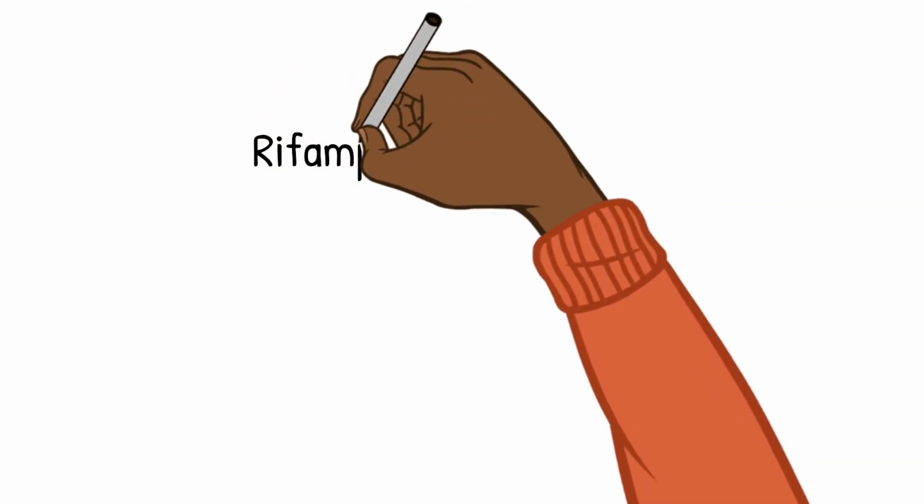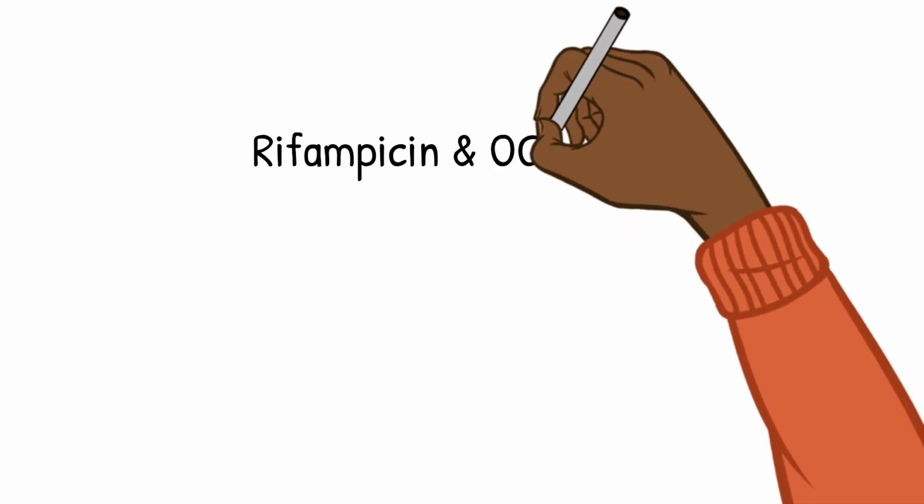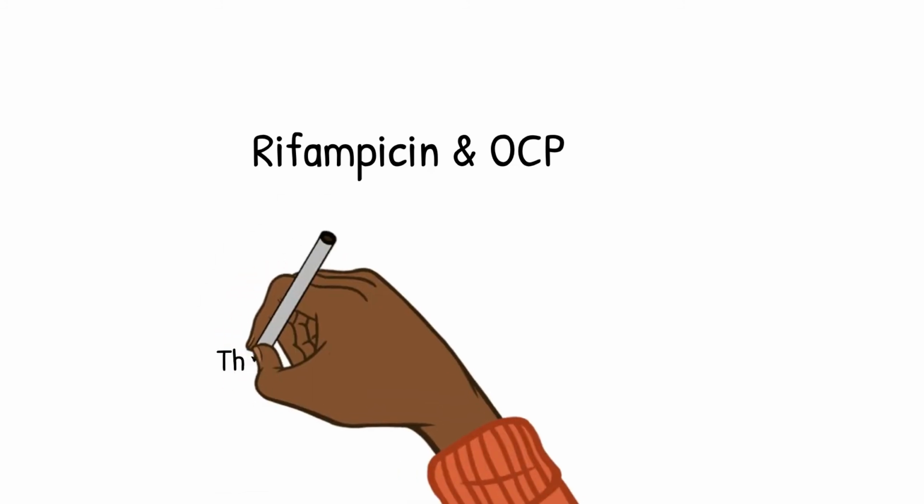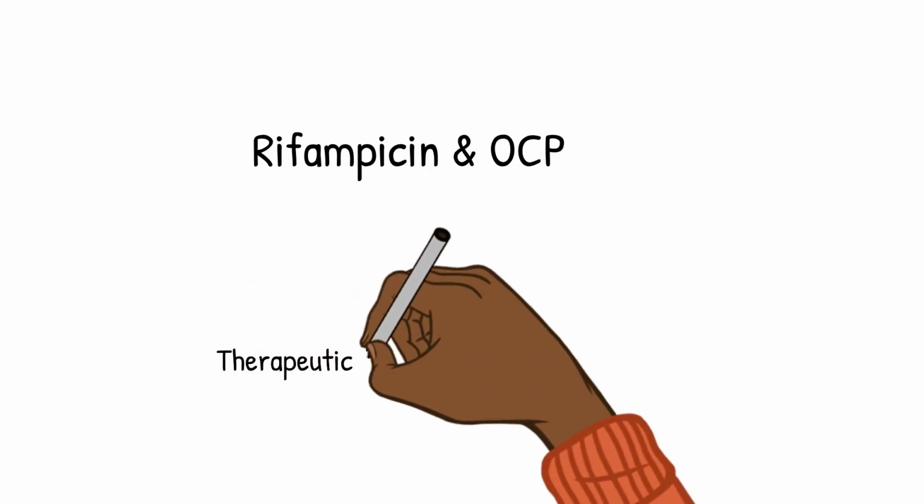Say, for example, a person is taking both rifampicin as well as oral contraceptive pill. So, rifampicin, being an enzyme inducer, would increase the metabolism of oral contraceptive pill, resulting in contraceptive failure. Thus, enzyme induction usually results in therapeutic failure.